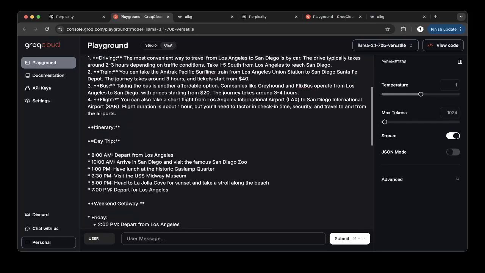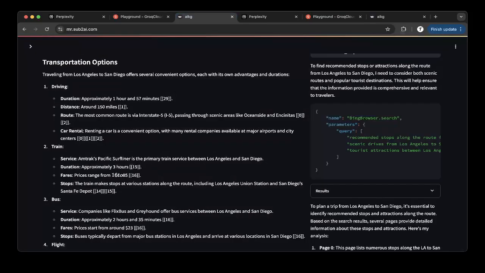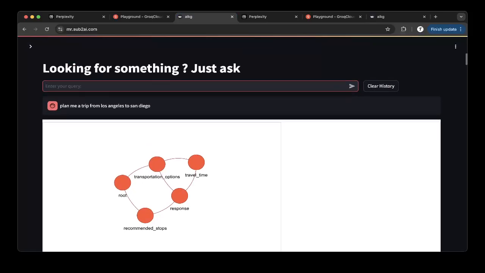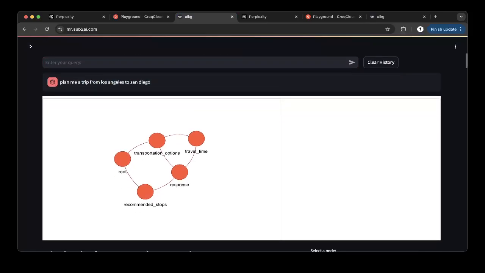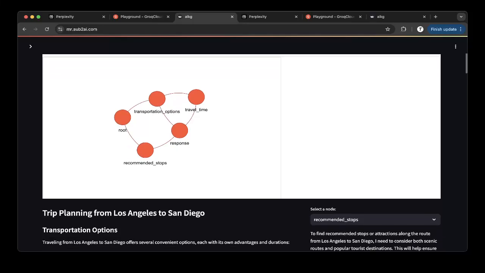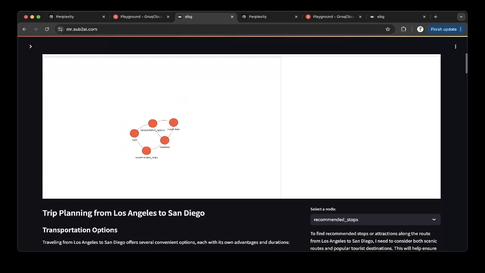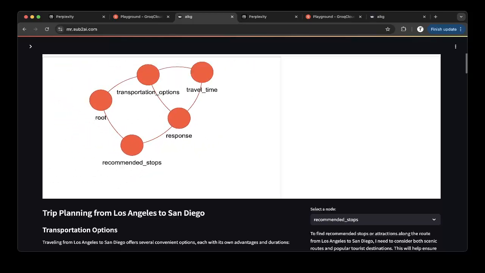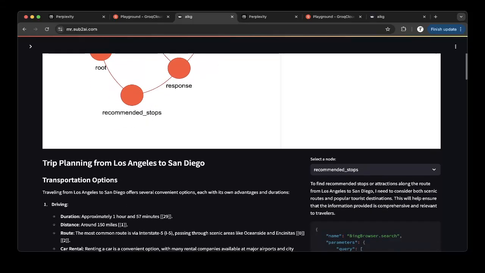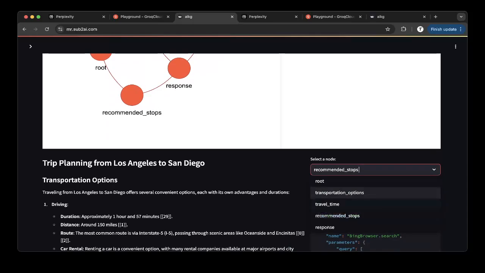The last one I want to show you for trip planning is MindSearch. We do the same thing, planning a trip from Los Angeles to San Diego. You can see it gives you a graph showing how it analyzes what you are asking. It has a route, and then it considers the transportation options, the recommended stops and the travel time, and finally summarizes all that to give the response. If you want to see each analysis, you can select a node, and it gives you a different analysis as you go through these steps.